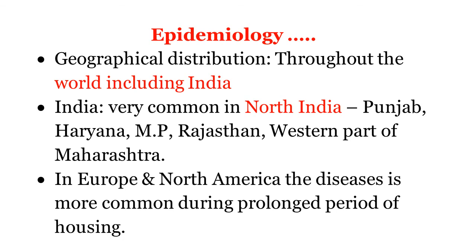More cases are seen in North India. In Europe and North America, the disease is more common during prolonged periods of housing, when the cattle are housed indoors for a long time. That is also a cause of hypophosphatemia.